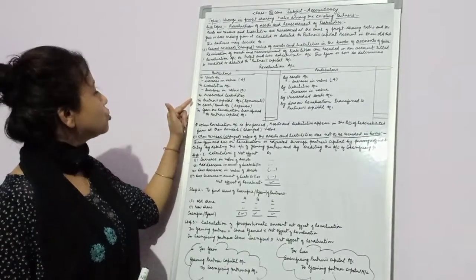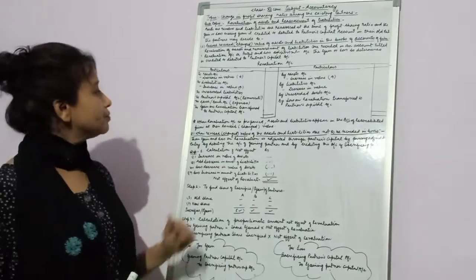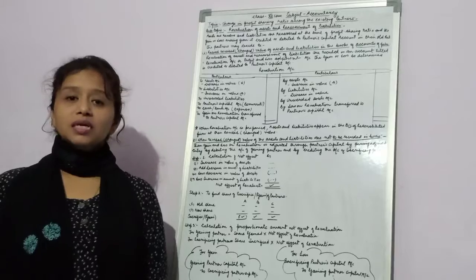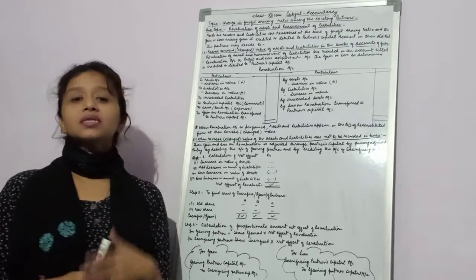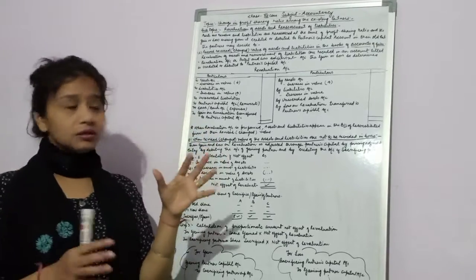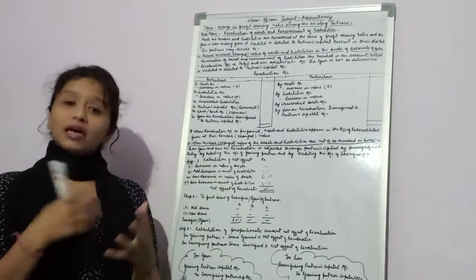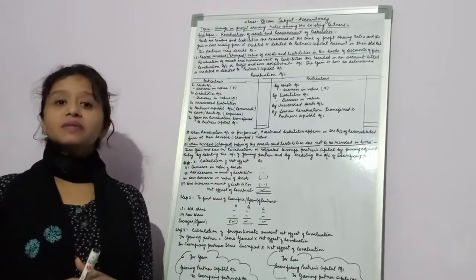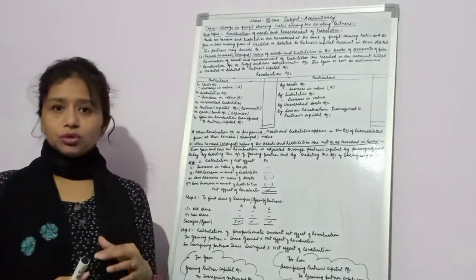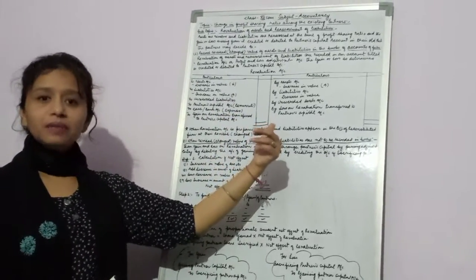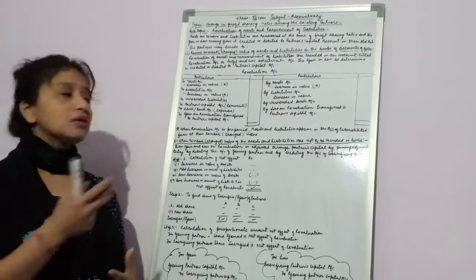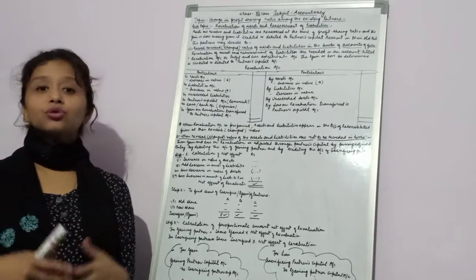Next is the partners' capital account, and here it is also written as remuneration. When all the proceedings are going on, sometimes one of the partners takes the task to calculate the assets and liabilities, and for all those efforts the firm has to charge some part, which is called remuneration.